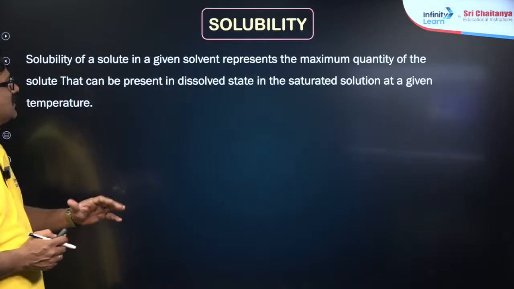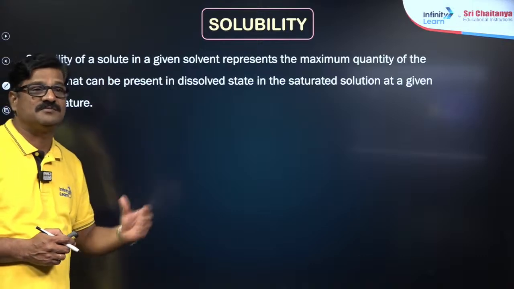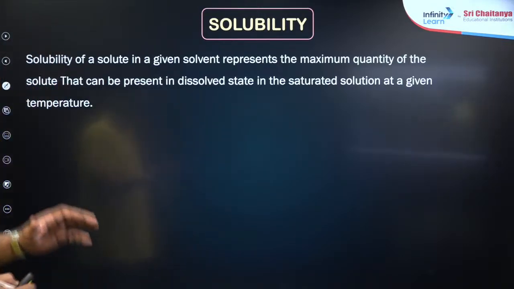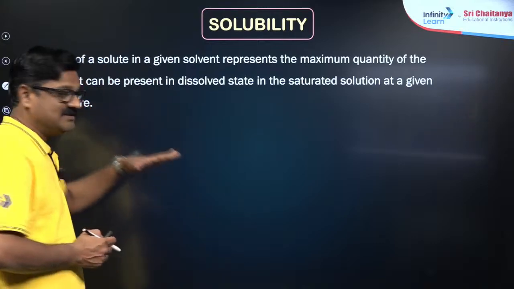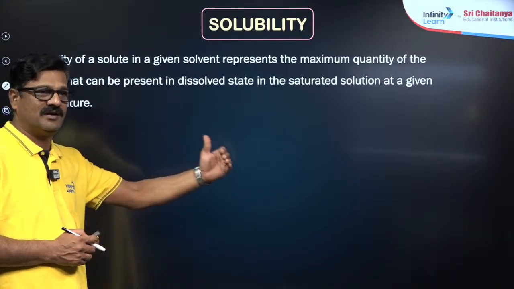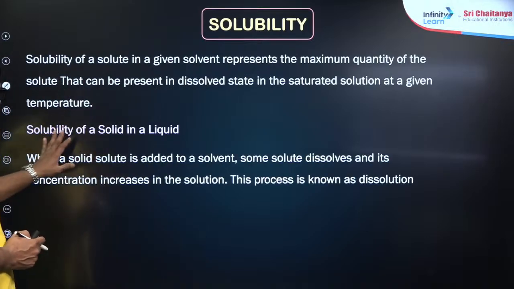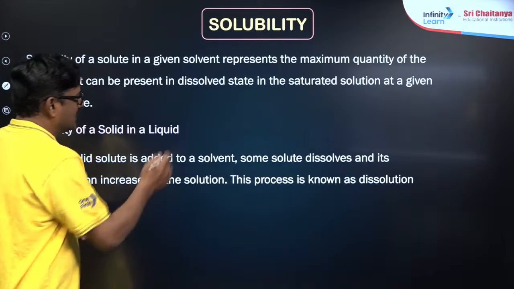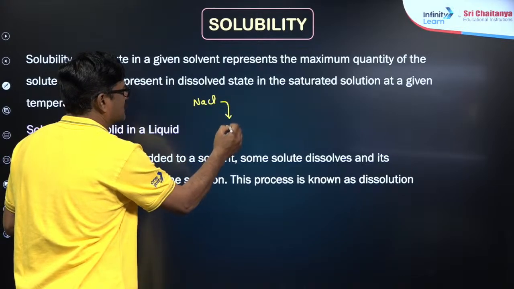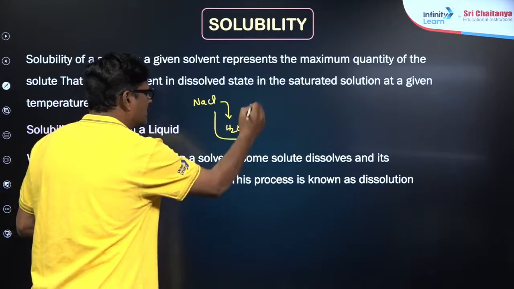Solubility of a solute in a given solvent represents the maximum amount of solute that can be present in a liter of solution. That can be in gram per liter or mole per liter. And solubility of solid in a liquid: let us say sodium chloride is dissolved in the water. So it is soluble. How is it soluble?